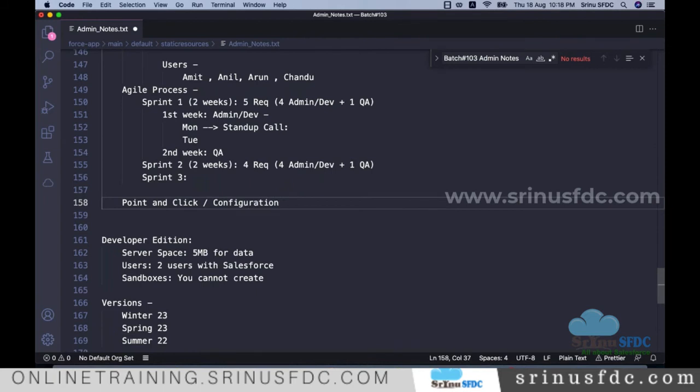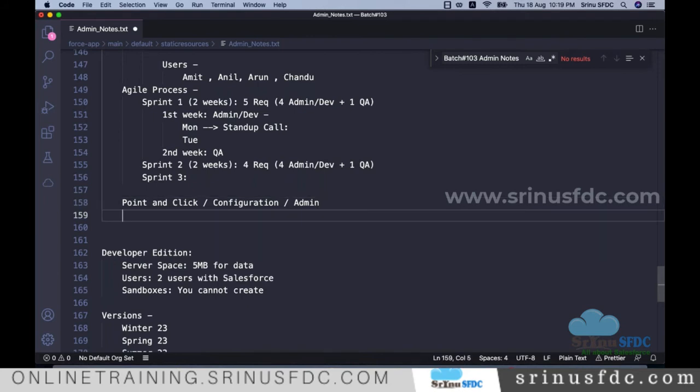People say configuration or administration, right? Simply we are saying admin. Admin training is nothing but the capability of how we can achieve the requirements with point and click without writing any code, right? Point and click is nothing but configuration. We go and configure. We don't write any code. So that part we call administration, admin, Salesforce module. Okay. So most of the requirements can be achievable with this point and click. No need to do the development, right?